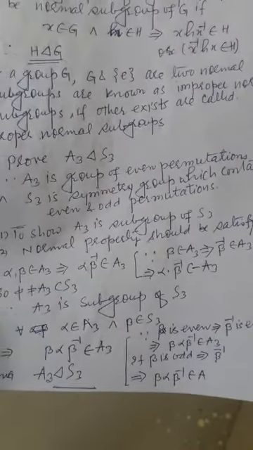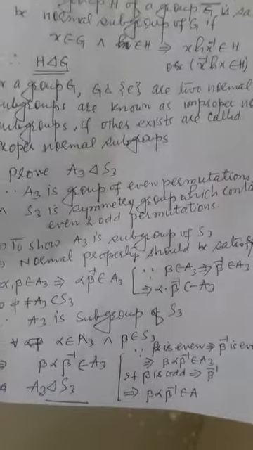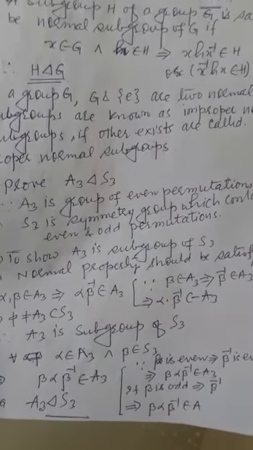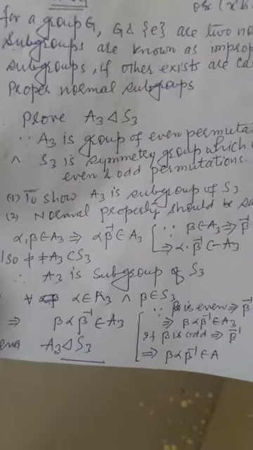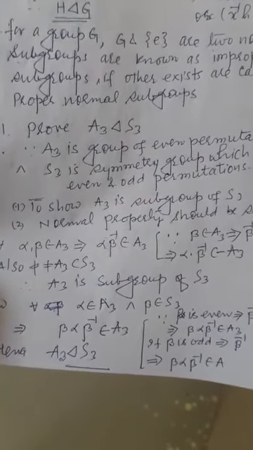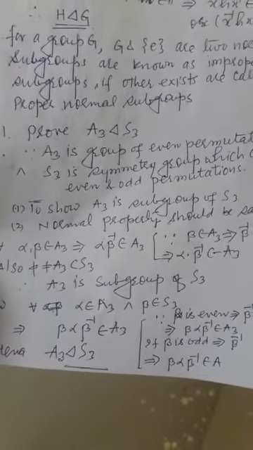A3 is the group of 3 even permutations, whereas S3 has 3 factorial, that is 6 elements, in which 3 are even and 3 are odd. Now, to prove the theorem, we show that A3 is a subgroup of S3 and the normal property is satisfied.